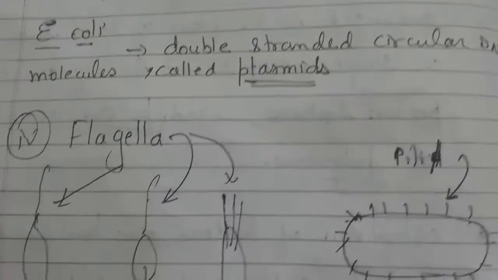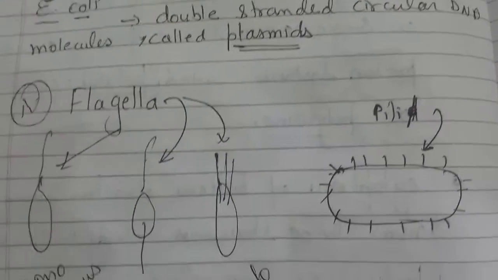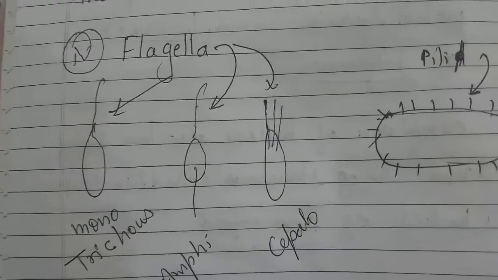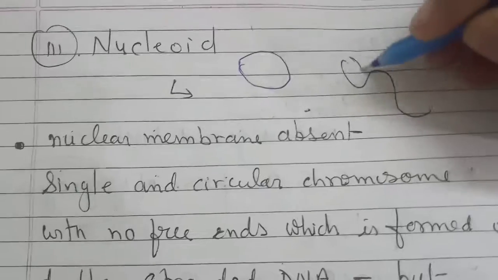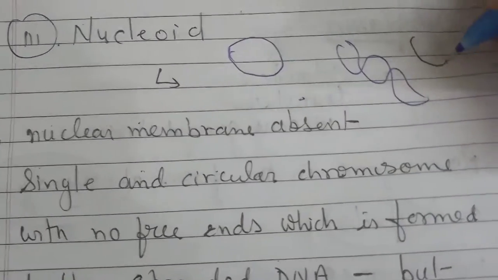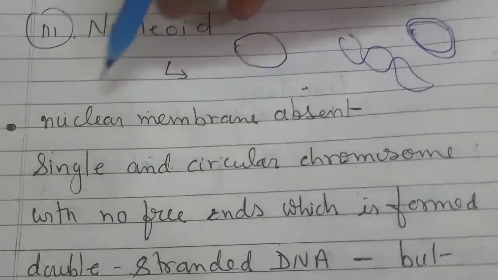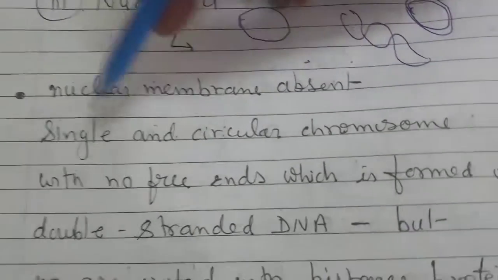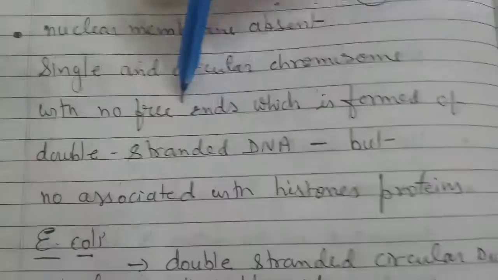The nuclear membrane is absent in the prokaryote. There is a single, circular chromosome. So we find this type of DNA, single, and some have circular DNA. This is called plasmid DNA. So the nuclear membrane is absent, with a single and circular chromosome.